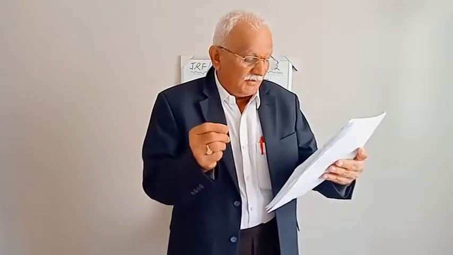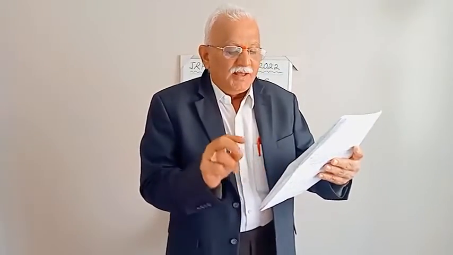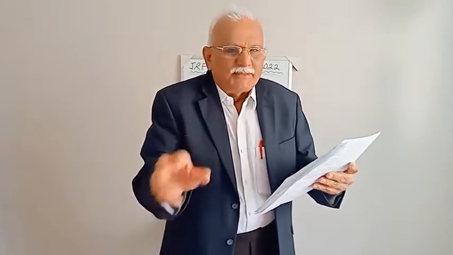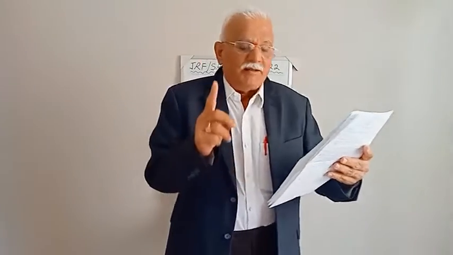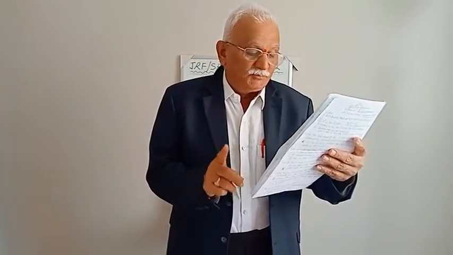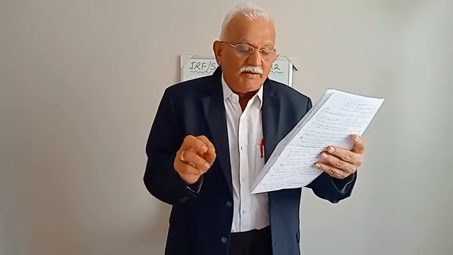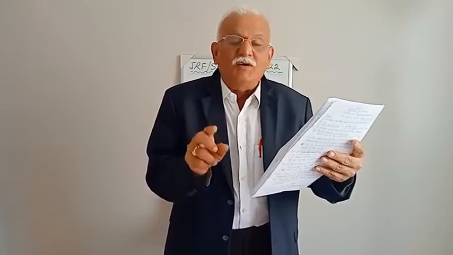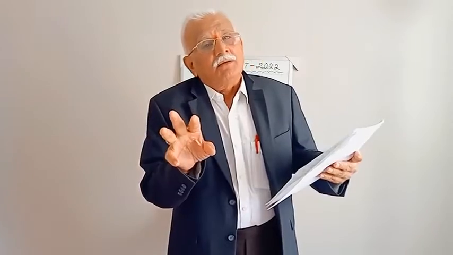So the last bit for today's class is list 1 and list 2. I read some biofertilizers and their properties. Now, what are the biofertilizers? Number 1, Azospirillum. The property is Azospirillum grows on and inside the roots of gramineous crops. That is the correct answer.